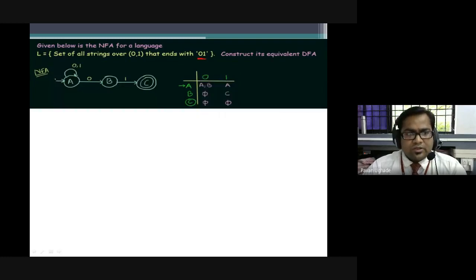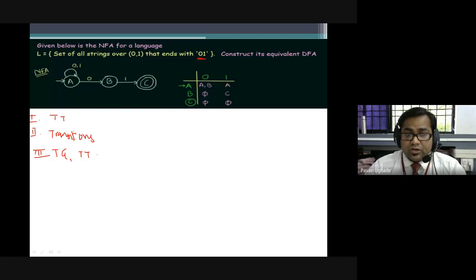So the first step is you will be designing the NFA. This is how you'll get the NFA for strings ending with 0 1. We have already drawn this, and the respective graph. So in step 1, you will be doing the transition table if it is not given. In step 2, as I mentioned, you have to draw all the transitions. In step 3, you will be drawing the transition graph and transition table also.